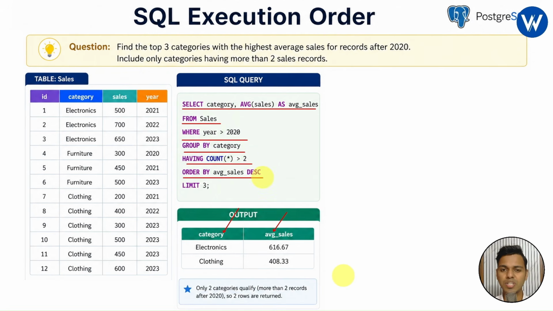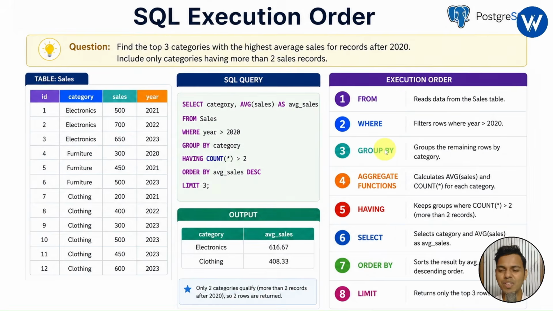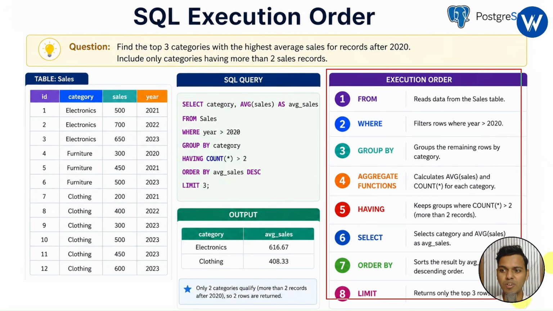And next we are sorting the average sales in descending order, right? And this is the limit. Limit is used to find the highest sales, like top 3. Now you might be thinking the execution order will be in this way: first, second, third, fourth, fifth, sixth and seventh. Most people don't know the correct execution order of SQL, but don't worry, let me show you on the screen. On the right hand side you can see the correct execution order of the query.